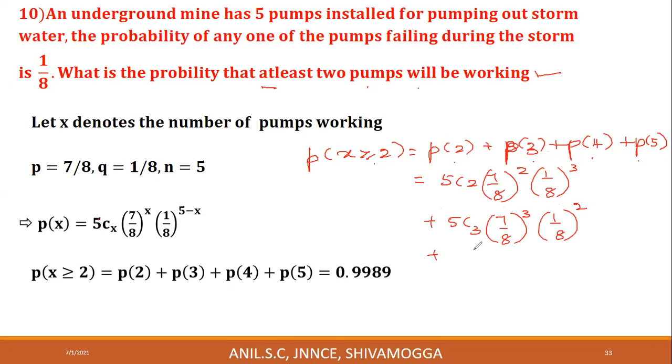Similarly, P of 4 is 5C4 into 7 by 8 whole power 4 into 1 by 8 whole power 5 minus 4, which is 1. Plus the last one is P of 5, that is 5C5. 5C5 is 1 into 7 by 8 whole power 5 into 1 by 8 whole power 5 minus 5, which is 0. Any finite quantity raised to 0 is 1. Simplify this and check whether this is equal to 0.9989.